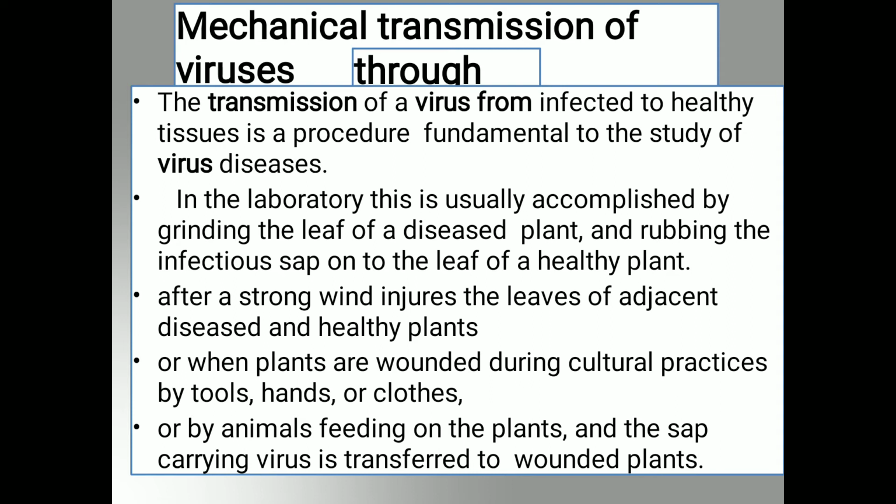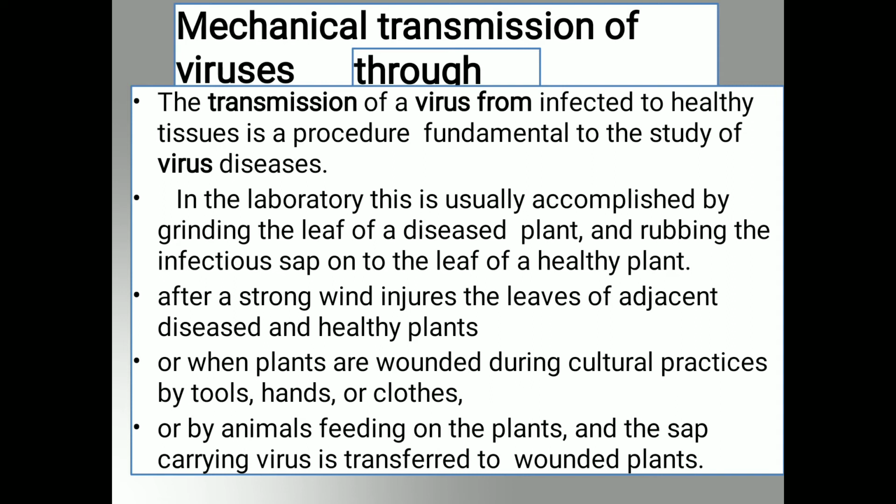Next, by animals feeding on the plants, and the sap carrying viruses is transferred to wounded plants. That means during feeding of animals, sometimes the infected plant is eaten by the animals, so virus particles enter inside the body of animals.